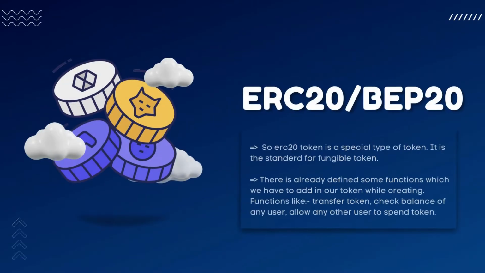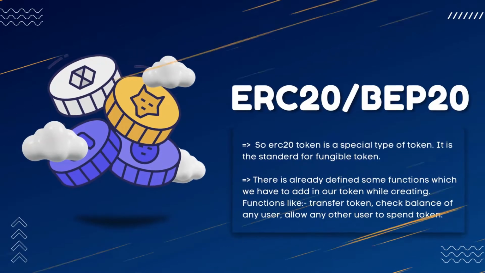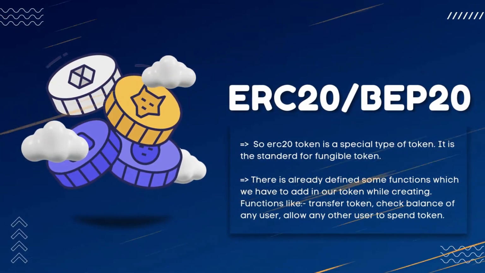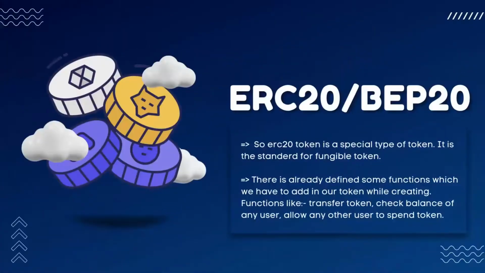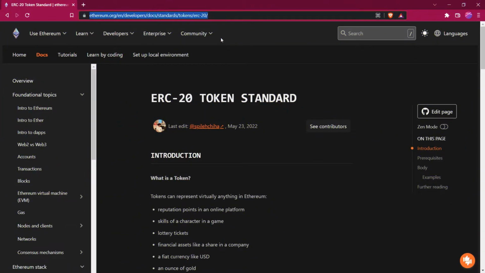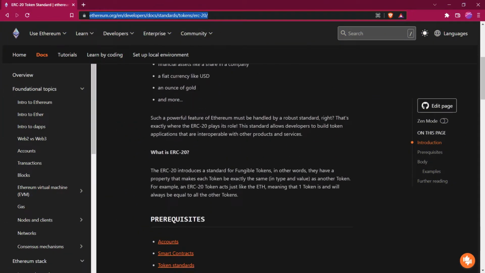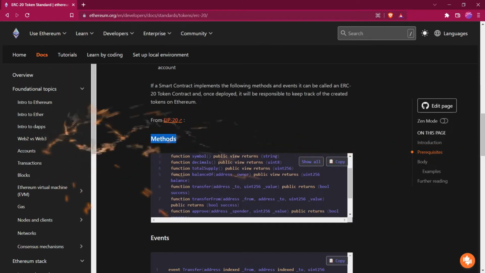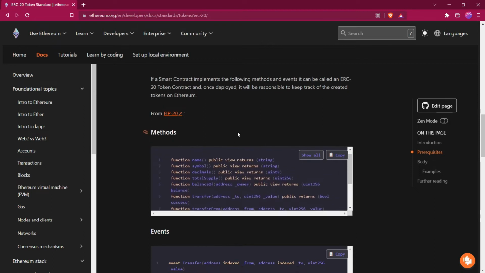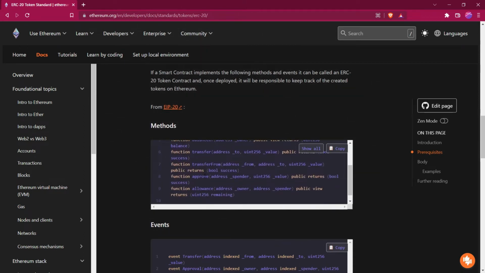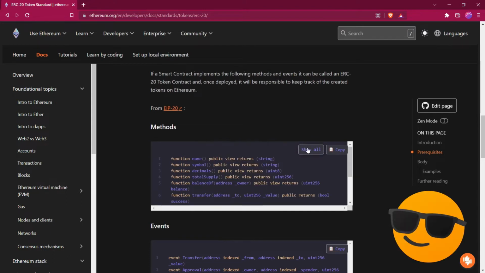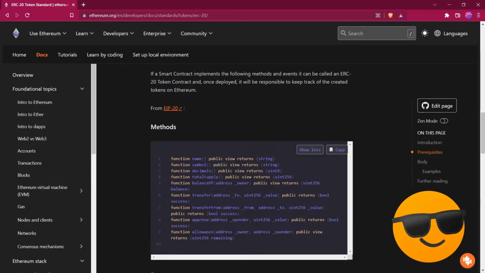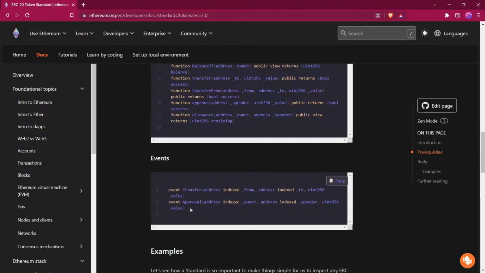So ERC20 is a special type of token which follows a standard that is already created. We have already defined some functions for an ERC20 token, so every token that uses those functions will be an ERC20 token. On this website all details related to ERC20 tokens are already provided, so you can check them also. In the methods section there are already defined some functions that we need to add in our token, or we can say that any token that contains these functions will be an ERC20 token. An ERC20 token will have functions like name, symbol, decimals, total supply, and others, and it should also have these two events, transfer and approval.